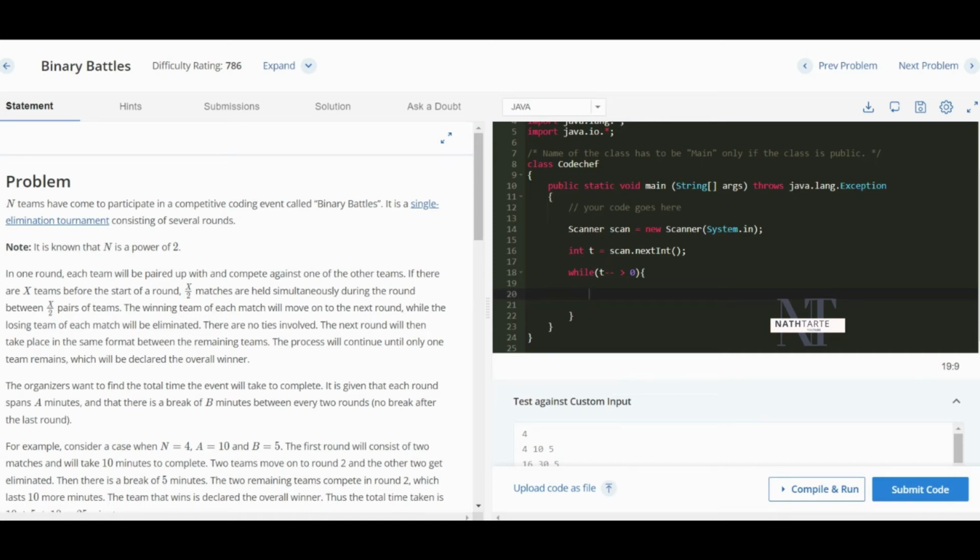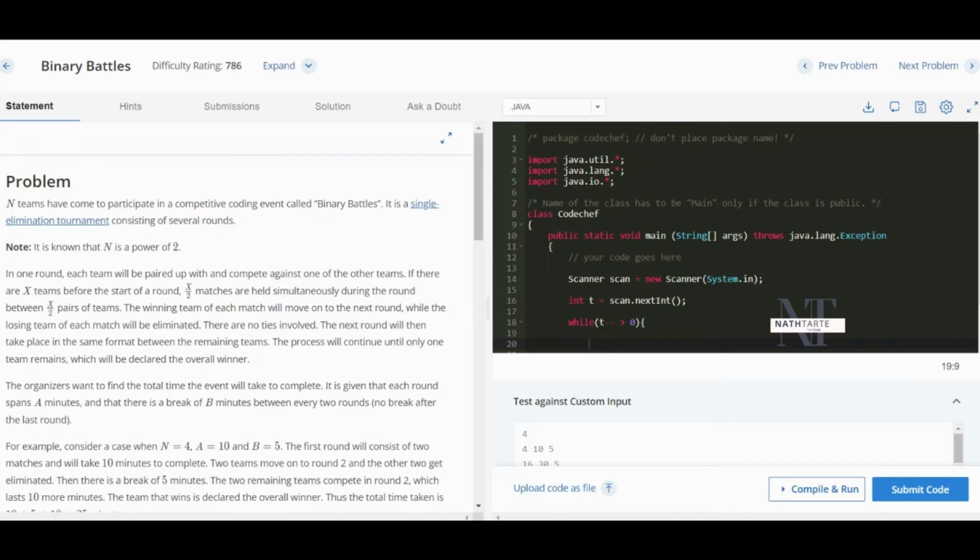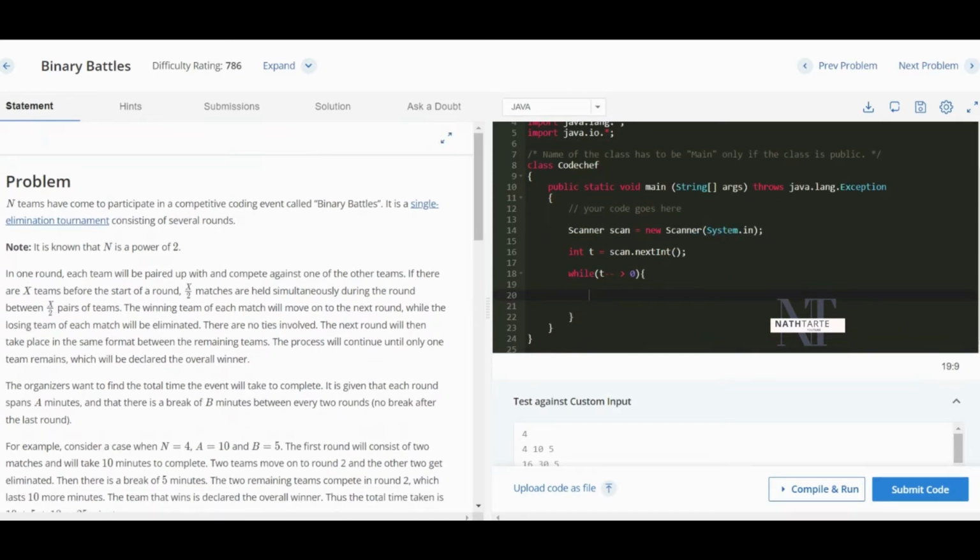So hello everyone. In this video, we are going to see a Codeship problem solution. This is my simple template I have saved. Now we will move ahead to understand the problem statement.